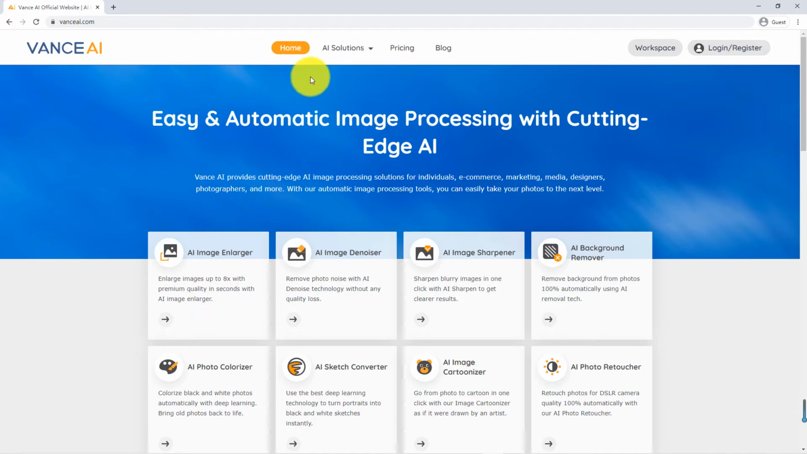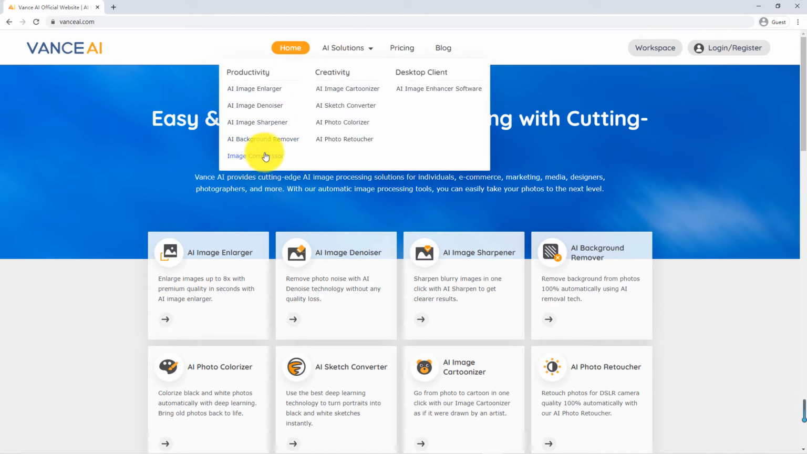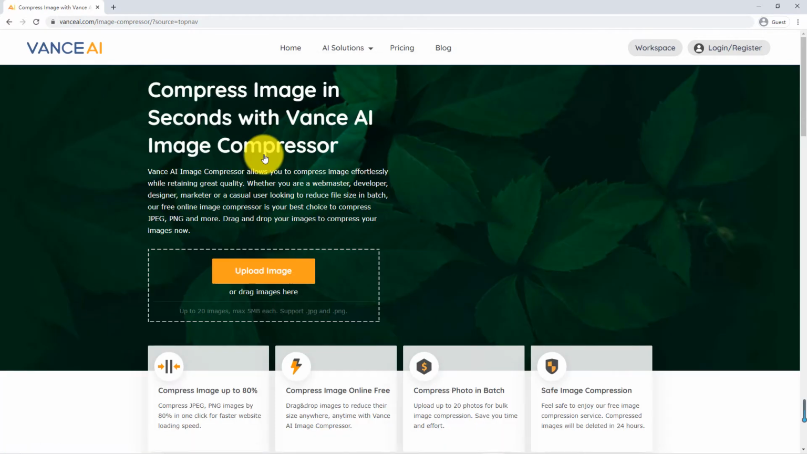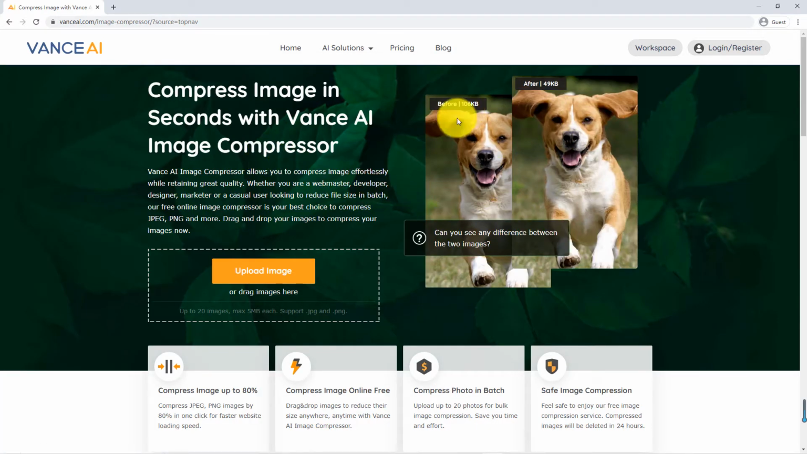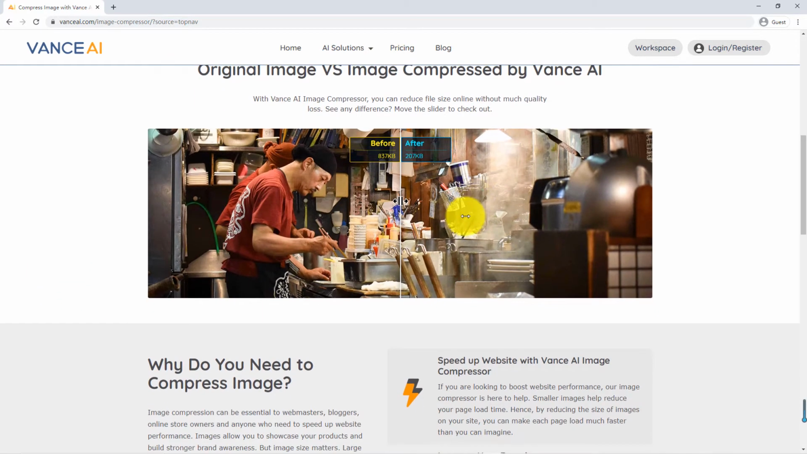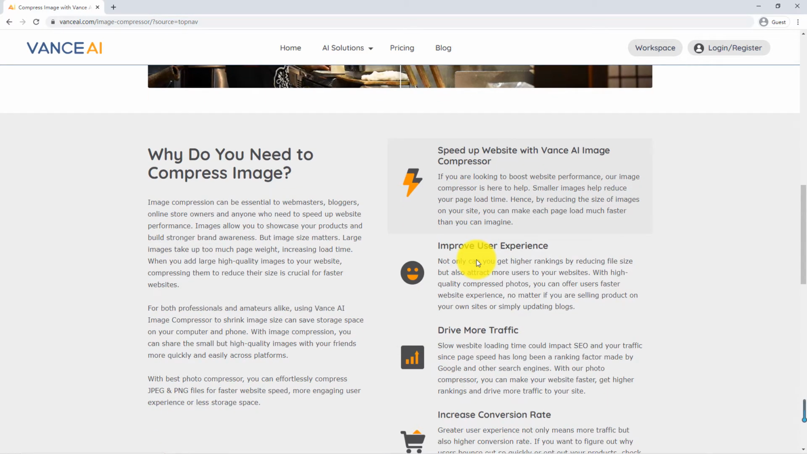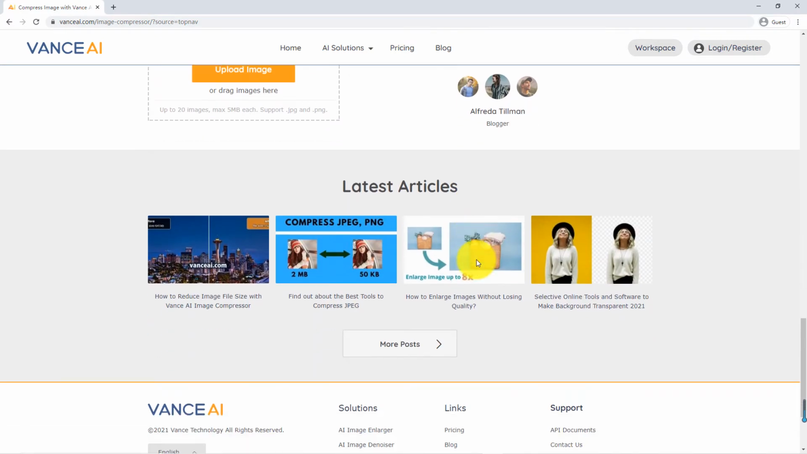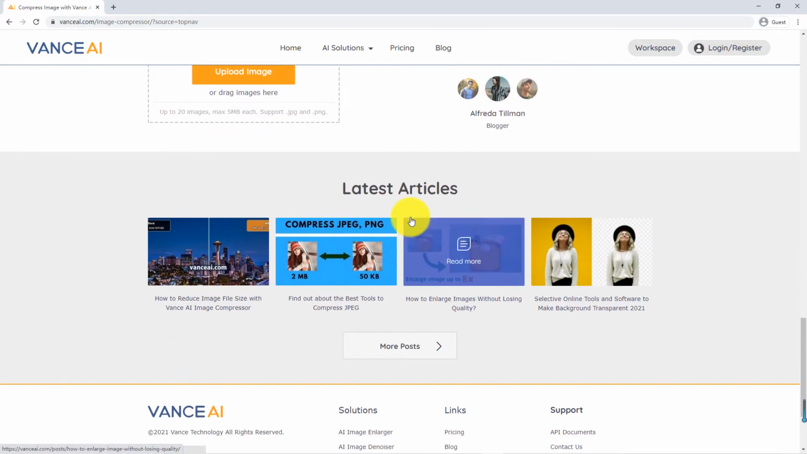First, find the online tool of Image Compressor. Let's take a look at the comparison chart on the website. There is almost no difference in the quality of the pictures before and after. There are also recent evaluation articles below.